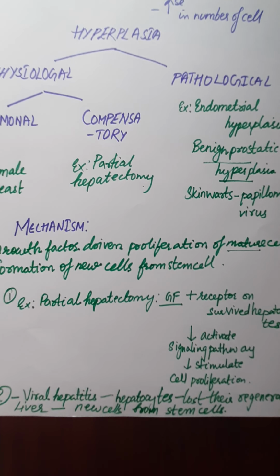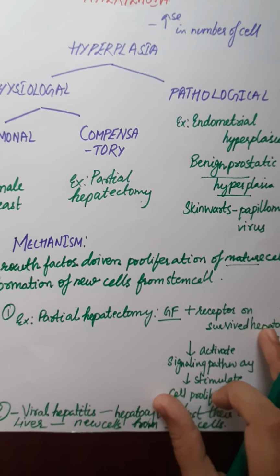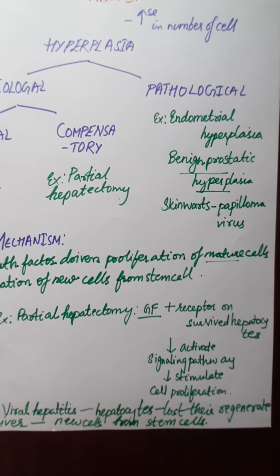And in pathological hyperplasia there are, for example, endometrial hyperplasia, benign prostatic hyperplasia, and papillomavirus. In benign prostatic hyperplasia, the patient comes with a complaint of difficulty in urinating, in initiating the urination as well as in stopping. This happens because the prostatic part of the urethra is getting compressed, and because of this the patient suffering from benign prostatic hyperplasia has a problem with urination. And the second is papillomavirus.